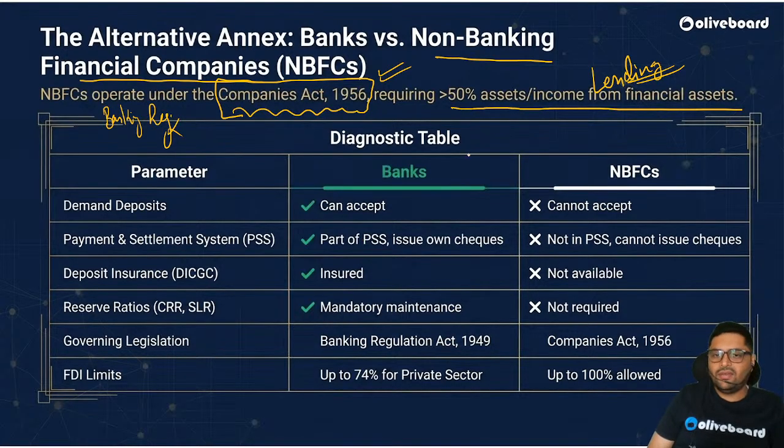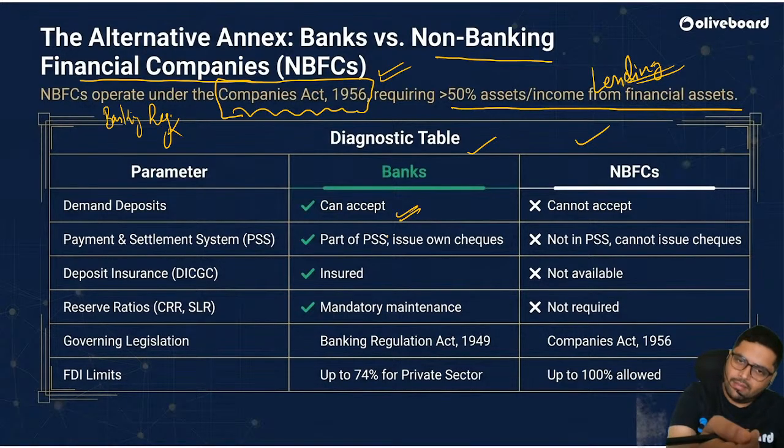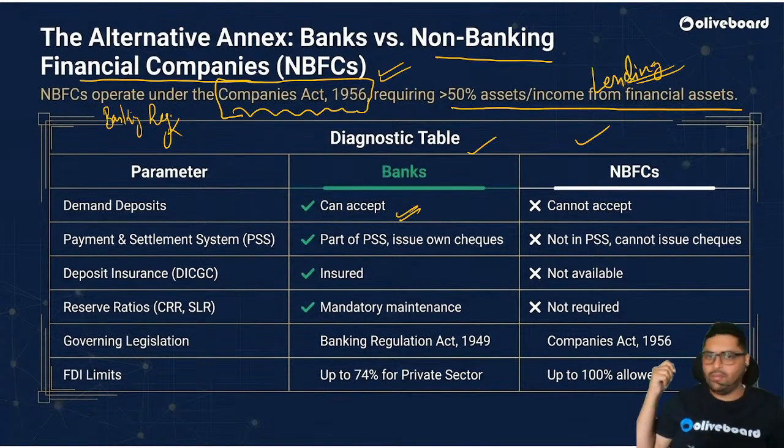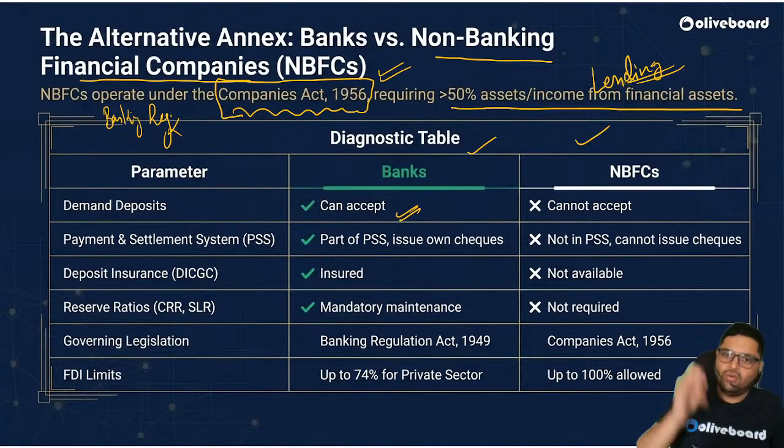Let us have a look. Let us see what is the difference between a bank and an NBFC. Correct? Banks can accept demand deposits. So I have a current account or a savings account in my bank. I can go anytime, put in my ATM card and pull out my money. My money is there in the bank. I put the card, put the PIN and take out my money. That is called demand deposit. The deposit is available on my demand.